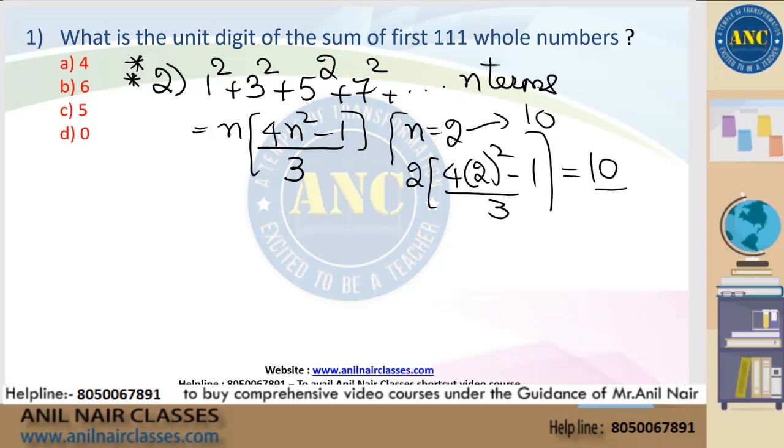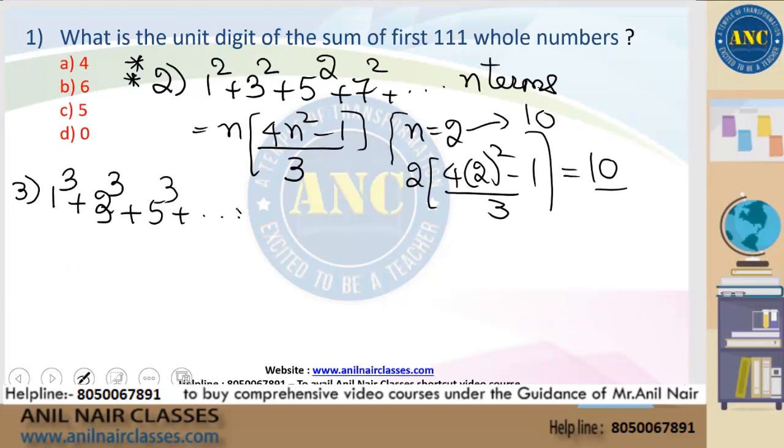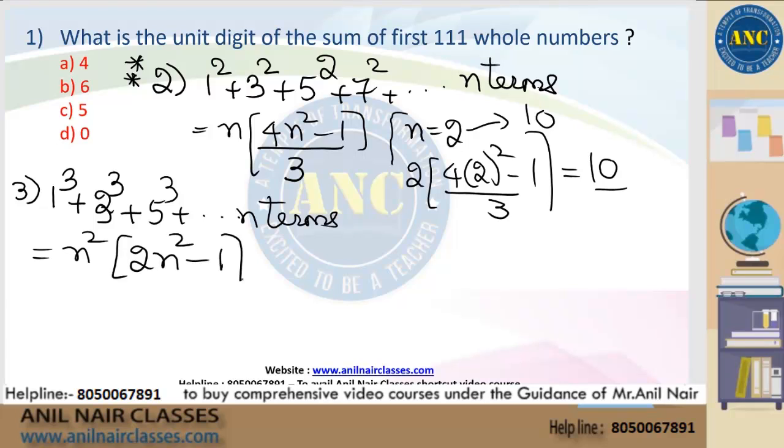This is something you will not get in the regular textbook: the sum of the squares of the first n odd terms. Another important point, in algebra or a lot of problems it can be used: the sum of the cubes of the first n odd terms, 1 cube plus 3 cube plus 5 cube and so on up to n terms. This is given by n square into 2n square minus 1.